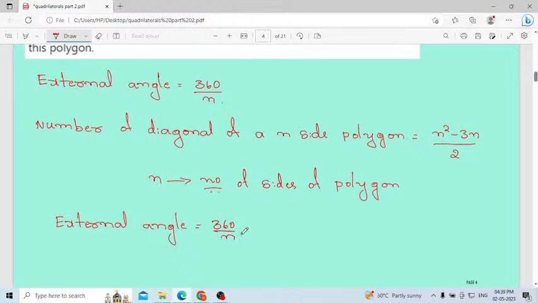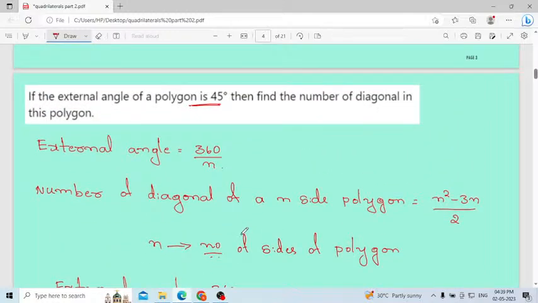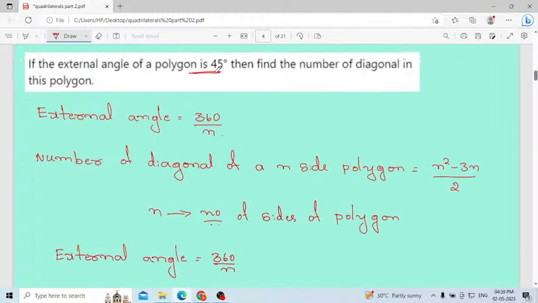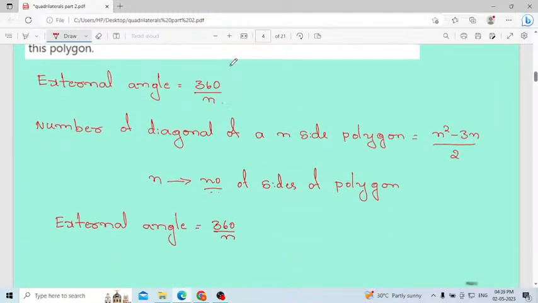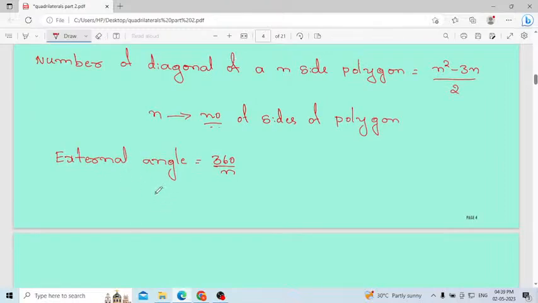20 is the number of diagonals. They are telling 20, Smita and Usharani. Very good. What you got as the answer is correct. 20 is the correct answer. Here the external angle is given, 45 degree. You have to write 45 degree equals 360 divided by n. Cancel here. 45 ones are 45, 45 eights are 360, so it will be 8. Number of sides of a polygon will be 8.